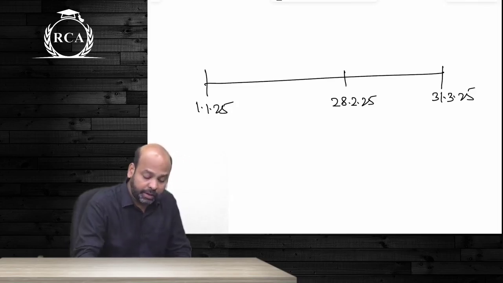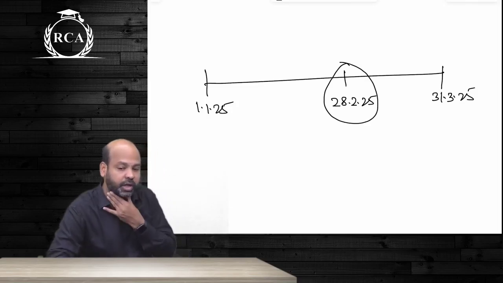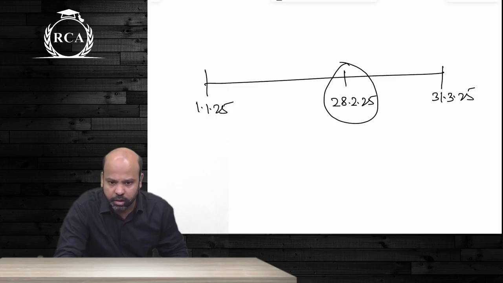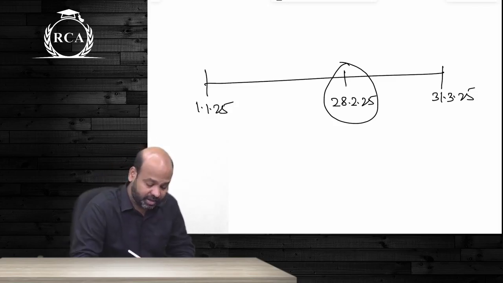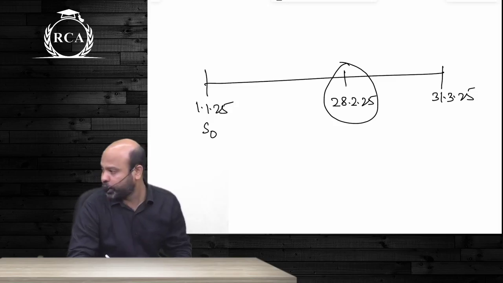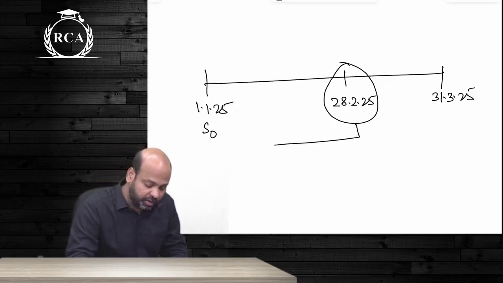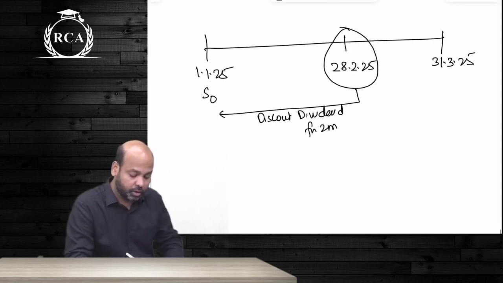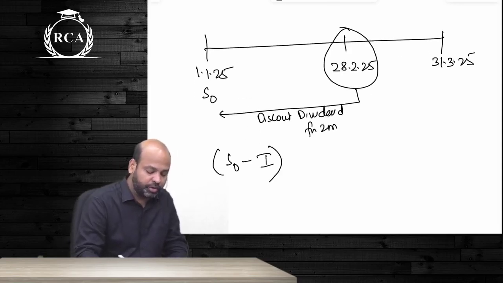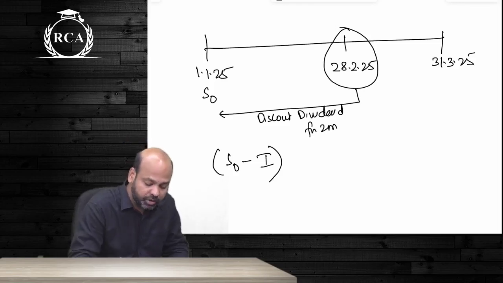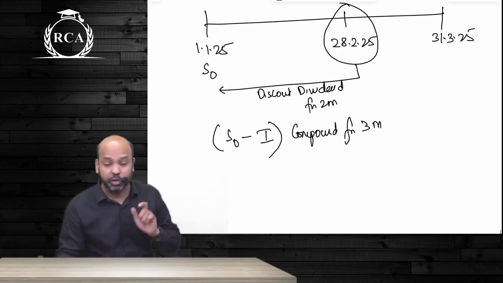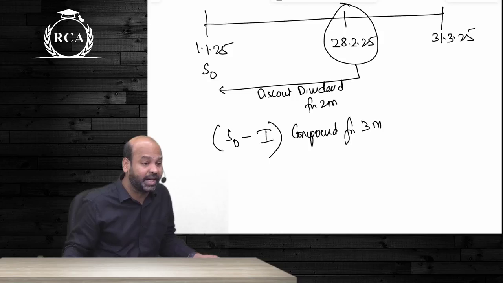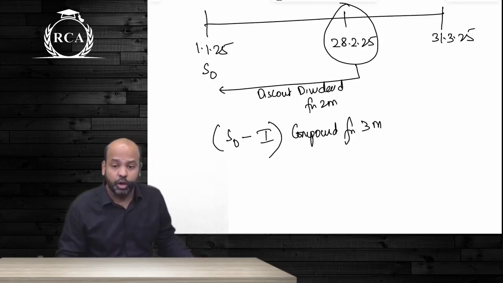As on 28th Feb, the price of the security is going to reduce to the extent of the dividend income. In order to make that adjustment, this is S naught. What are you going to do, guys? Discount this dividend income for how many months? Discount the dividend income for 2 months. Once I discount the dividend income for 2 months, then what should I do? From the spot price, you will remove the present value of the dividend income and then compound this difference for how many months? 3 months. Whatever is the net difference has to be compounded for 3 months. This is how we are going to adjust dividend income of the underlying security, guys. Are we clear about this?